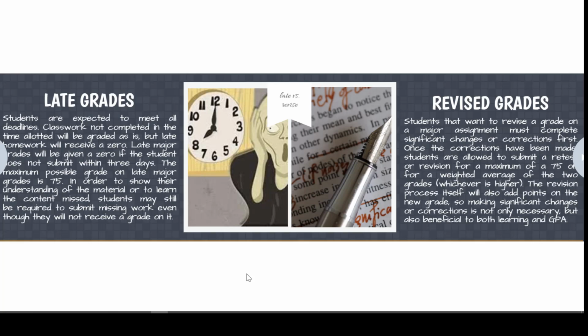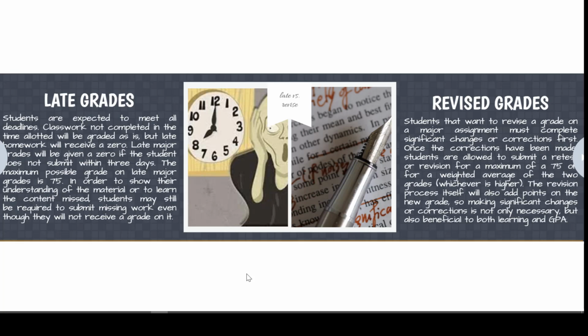Students are expected to meet all deadlines in SABI. So classwork not completing the time allotted will be graded as is, but late homework receives a 0. Students may still need to complete the late assignments just to show that they understand the material, but they will not necessarily receive a grade on late assignments. Major grades will be given a 0 if the student does not submit within 3 days. The maximum possible grade on a late major grade is a 75.